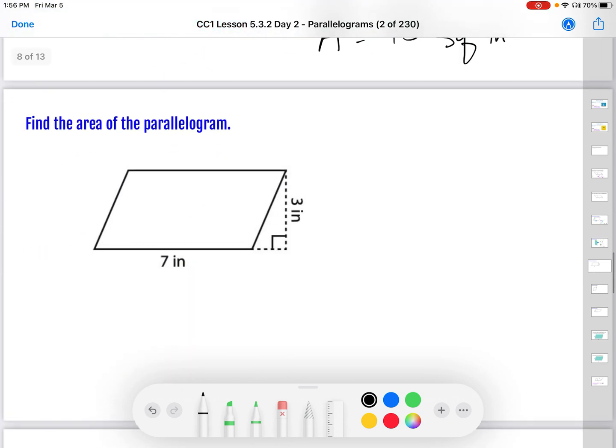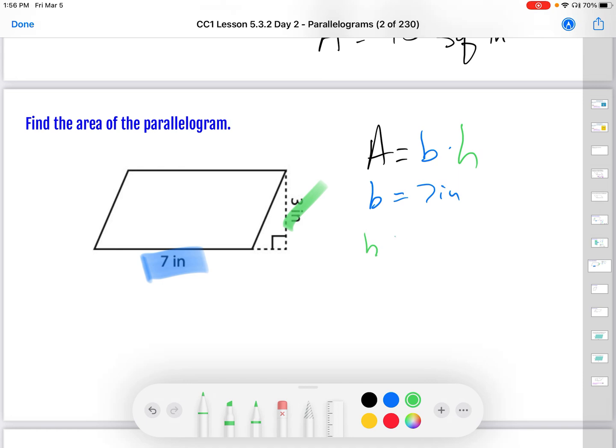Find the area of this parallelogram. What's really nice or unique about this parallelogram is we still have a base here, but notice the height can sometimes be listed outside. And when we go to find that, sometimes you're like, oh man, is it part of it? Is it not? No, sometimes those bases are just listed there.